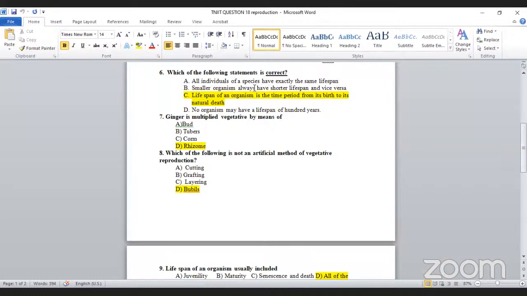And go to the next one. Smaller organisms always have a shorter lifespan and vice versa. A large one is also what happened, it has a long life, it's not like that. Okay, so this is also a false statement.